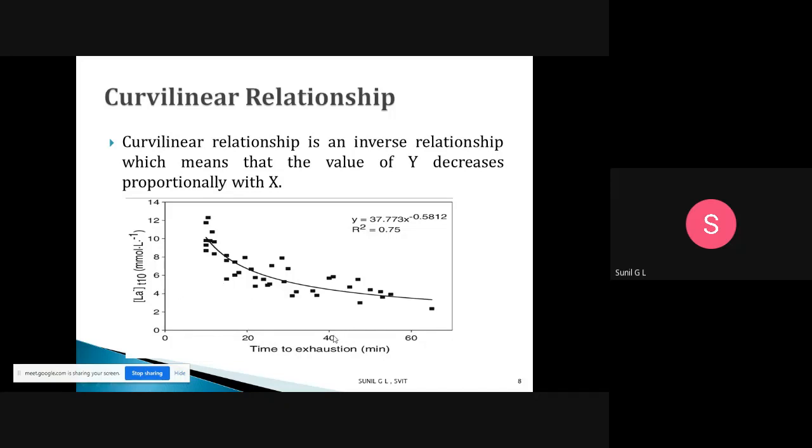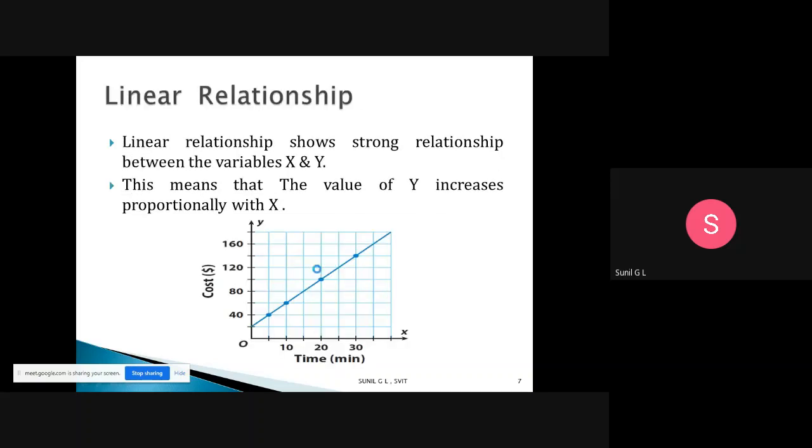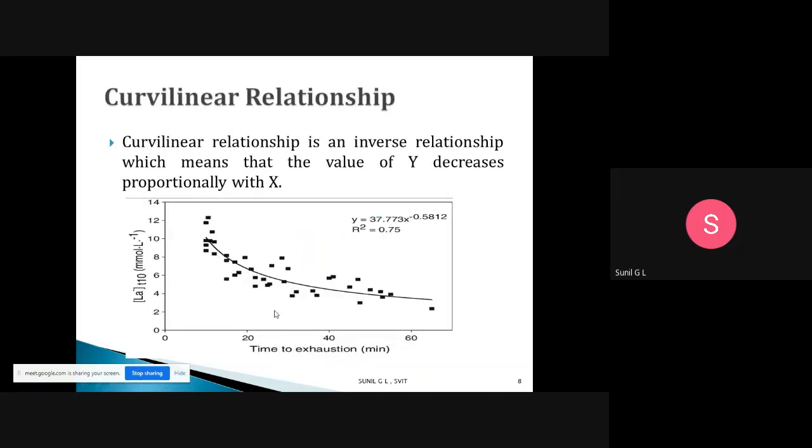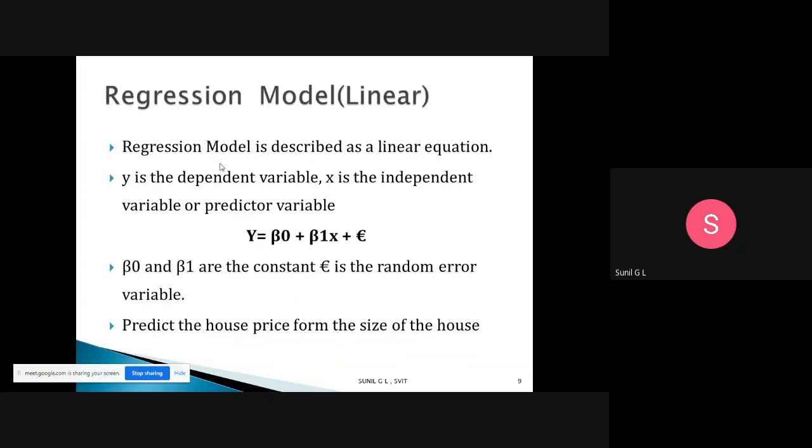When it comes to 40, the value will be less, it may be 4, and when it is 60, it will be 2. So like that, whenever the value of x is increasing, the y value is decreasing. That one we will call a curvilinear relationship. Okay, that is the second one.